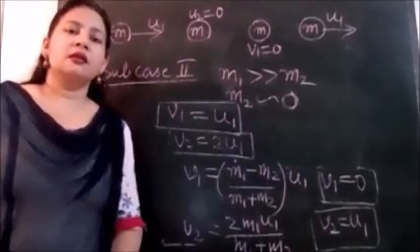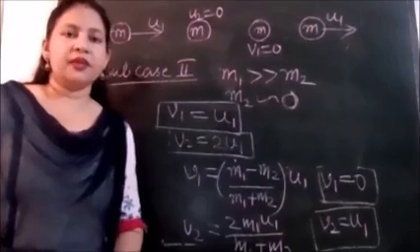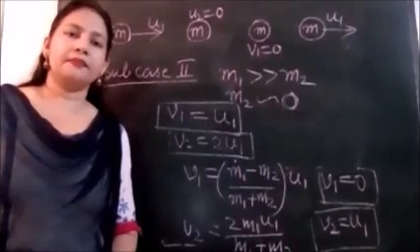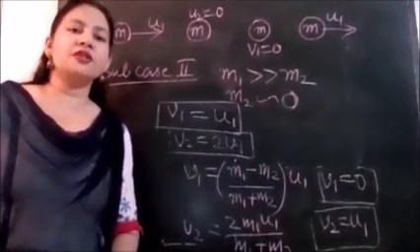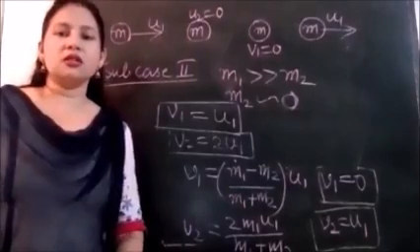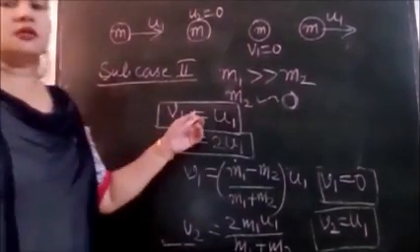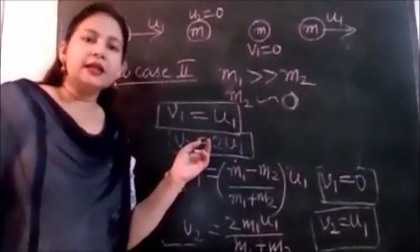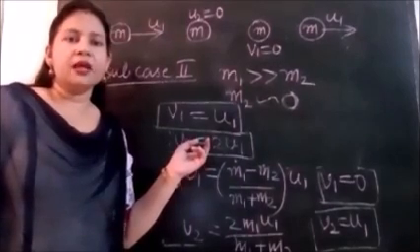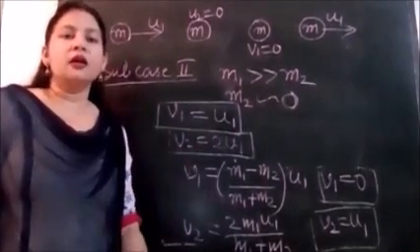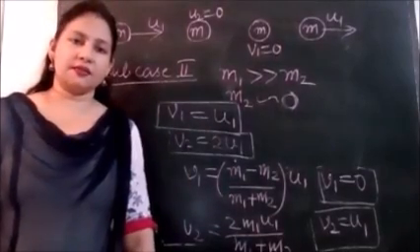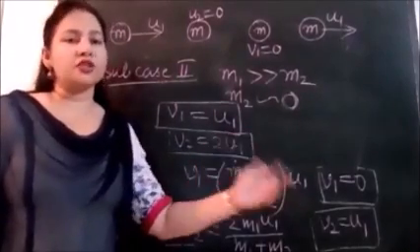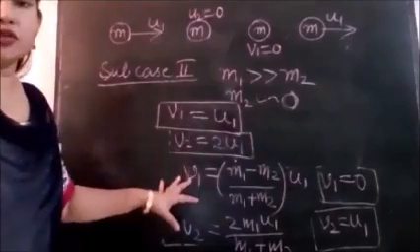When a heavier object strikes a lighter object at rest, the velocity of the heavier object remains unchanged, but the lighter object starts moving with double the velocity of the first object. So this is our subcase 2.